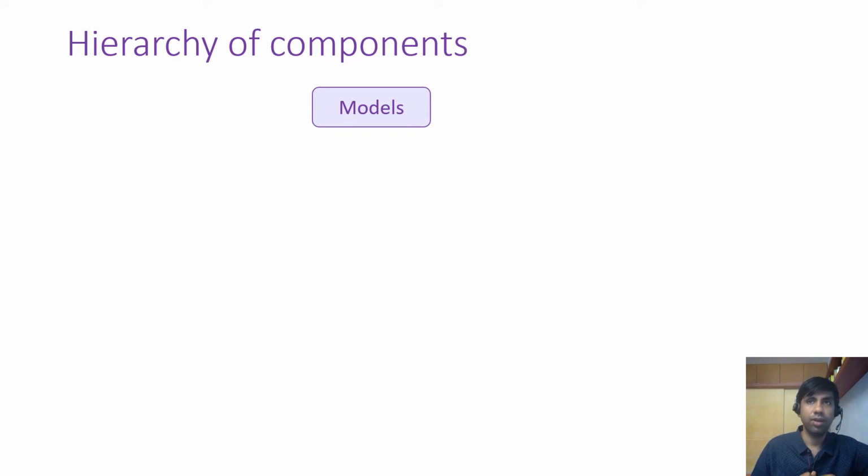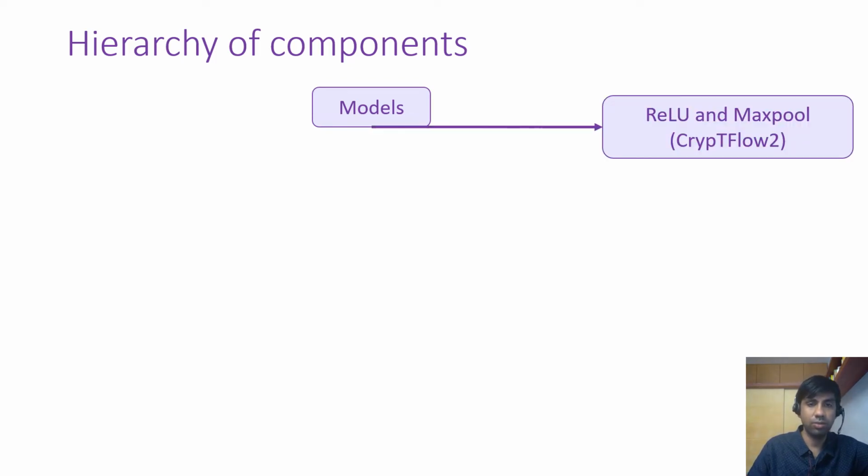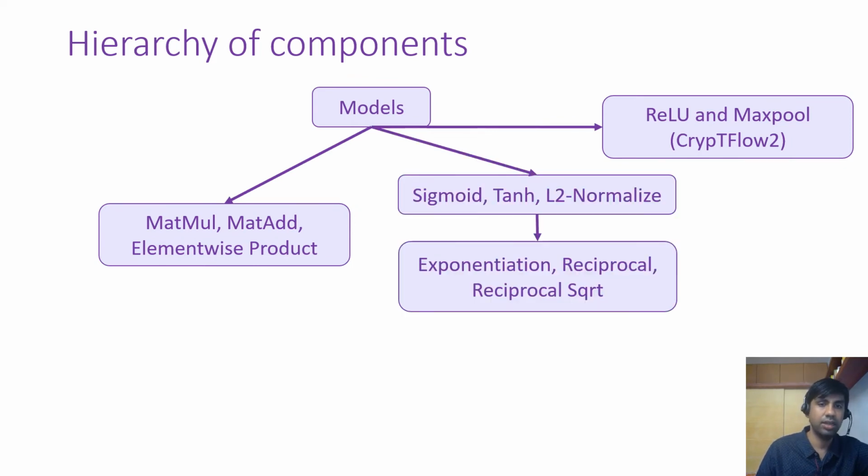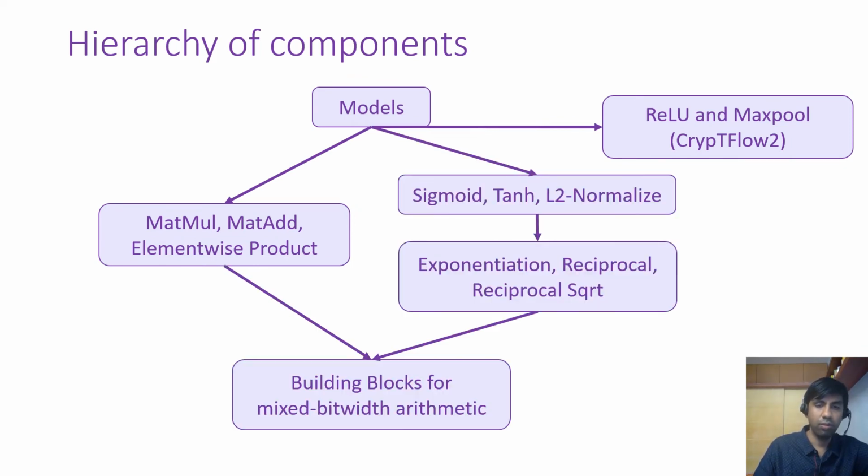So if we want to run our head detection model, then what all do we need, right? So the head detection model has some ReLUs, some max pools. So for those, we can use the protocols given in CrypTFlow2. And then we have linear layers and math functions. And both of these can be evaluated using our new building blocks for mixed bit width arithmetic. So what are these new building blocks?